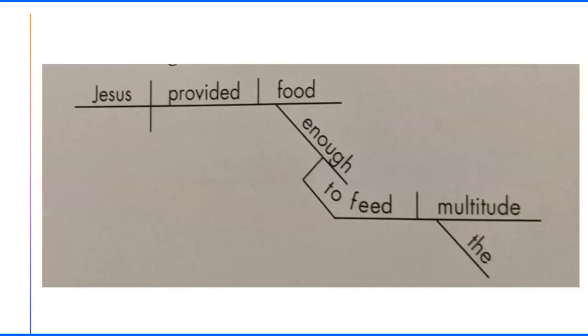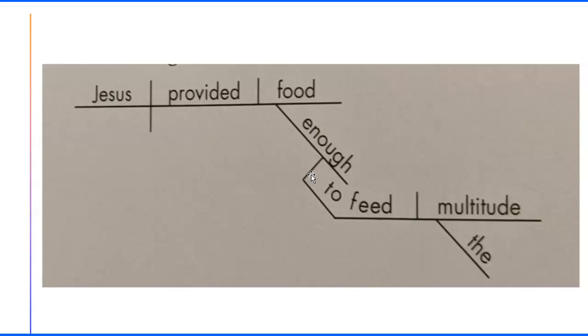And then down here is another infinitive. Jesus provided what? Jesus provided food, but Jesus provided enough food. This is an amount, so it's telling us how much. It's going to come off of here. It's like telling us beautiful food or rich food, so enough food. And then here is our infinitive, I can't even say it, to feed. And this is how you get that off of there.